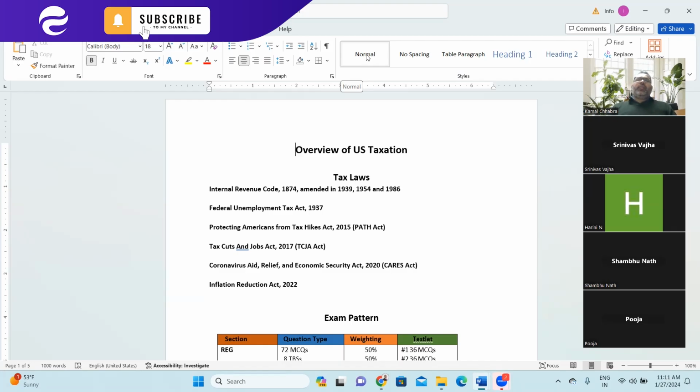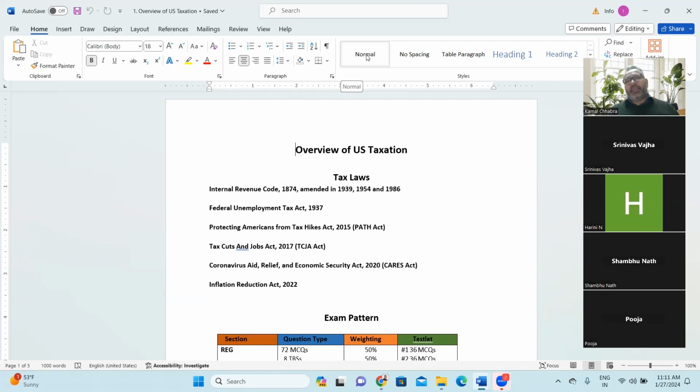The IRC remains the same, and every year, just as in India we have the finance bill, which this year started on 1st February. Earlier, we used to have the finance bill on the 28th or last day of February, but for the last couple of years it has been advanced to 1st February.